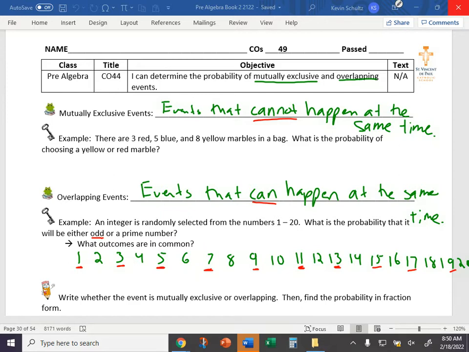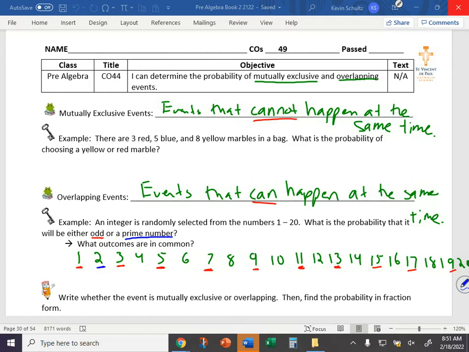Another successful outcome is a prime number. So we'll underline the prime numbers in blue. 2 is a prime, the only even prime. Fun fact there. What are some other primes between 1 and 20? Raise your hand and tell me a prime number between 1 and 20.